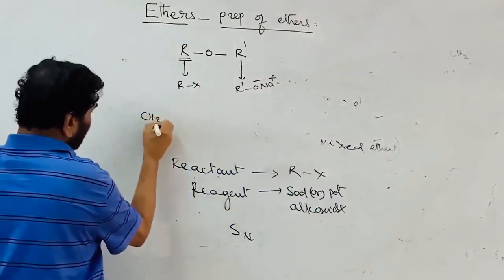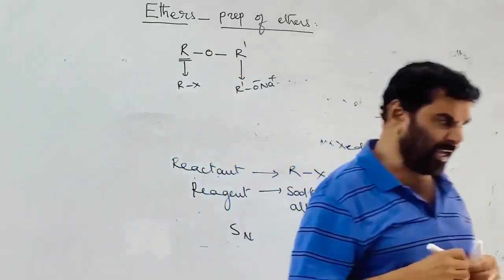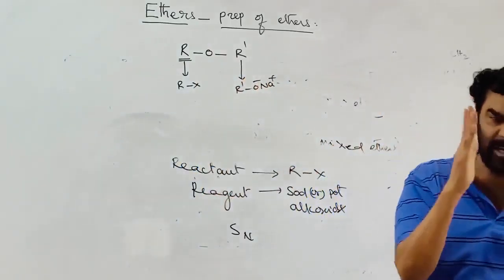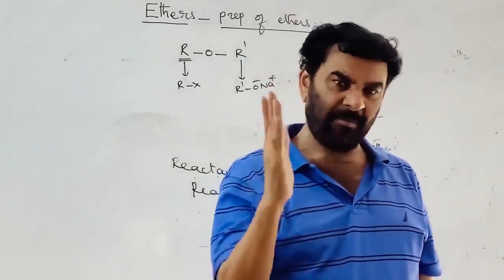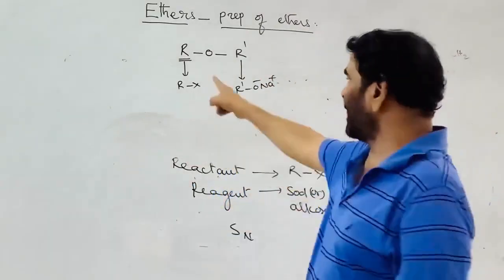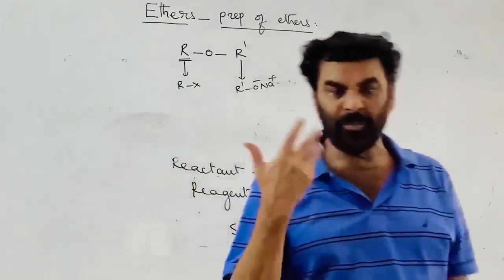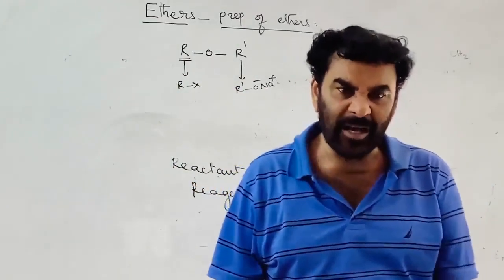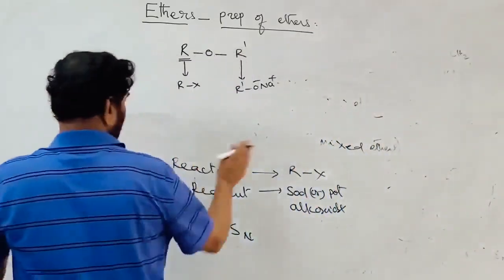Among the R and R prime, the primary, secondary and tertiary groups are taken in the form of alkoxides. The primary alkyl group is taken in the form of alkyl halide, because if the primary group is in the form of alkyl halide, the tendency to take part in the elimination is less, substitution is more. Elimination product is less, we can minimize.